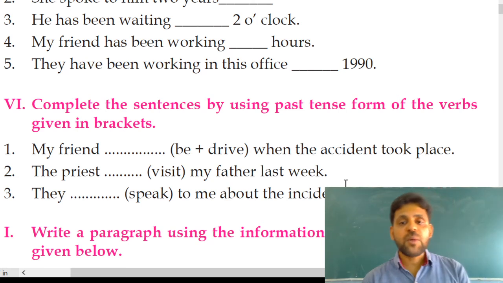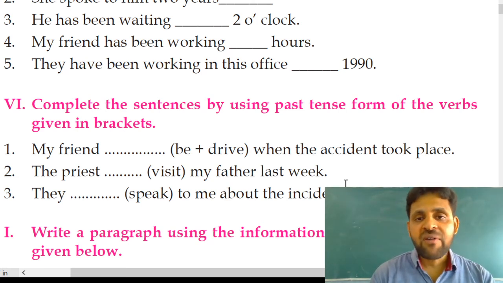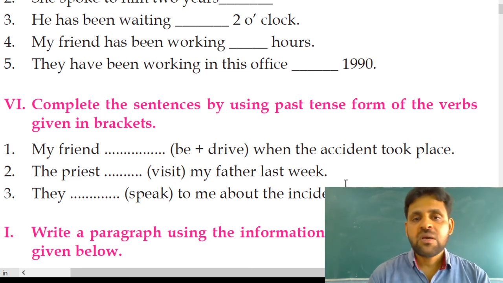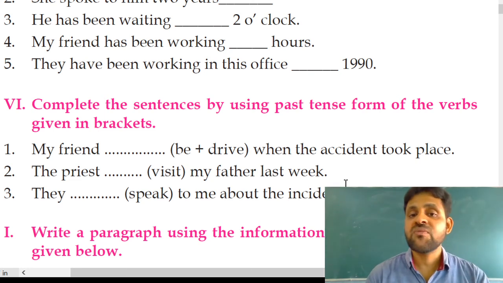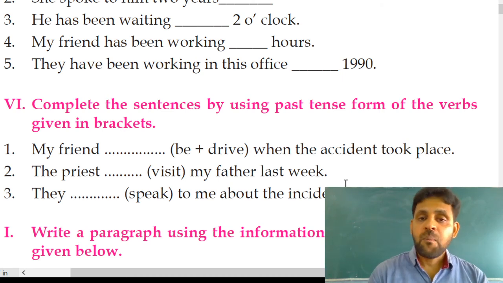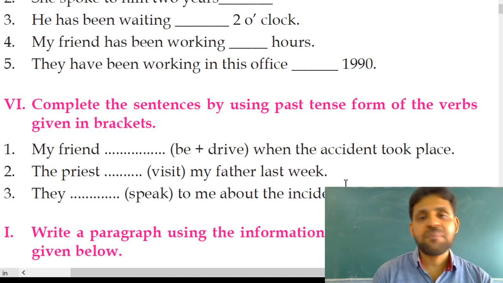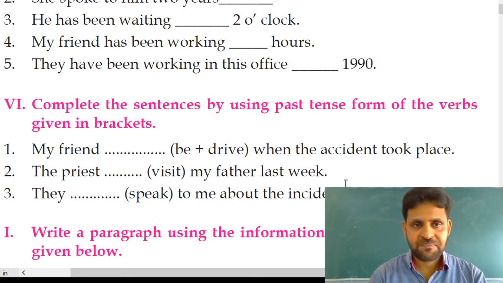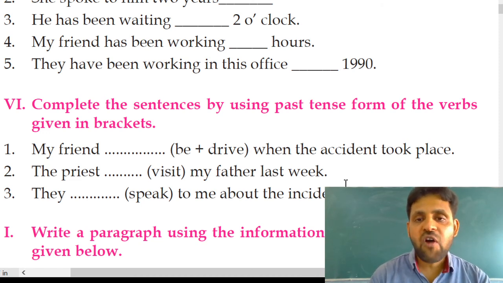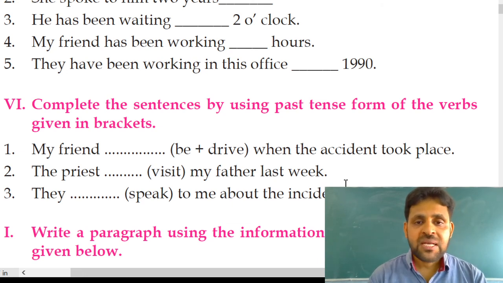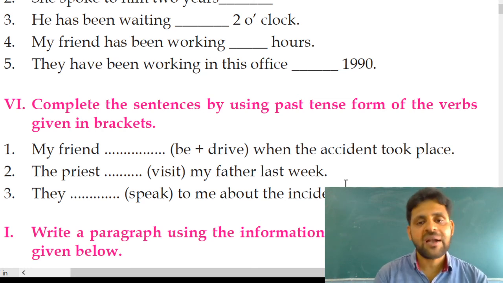While discussing prepositions, I told you that whenever a period of time is mentioned, we must use for. When a point of time is mentioned, when it began, there we must use since. See, I have been using this bike for the last 10 years. Here the period of time, 10 years, is mentioned. So the answer is for the last 10 years. She spoke to him 2 years ago. He has been waiting since 2 o'clock. It is a point of time when the action started.